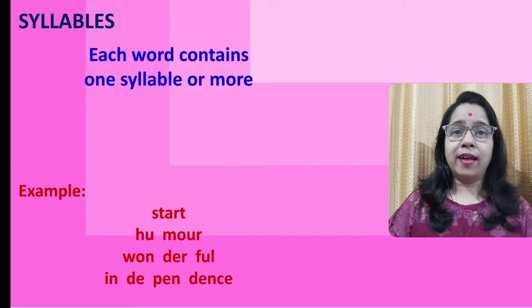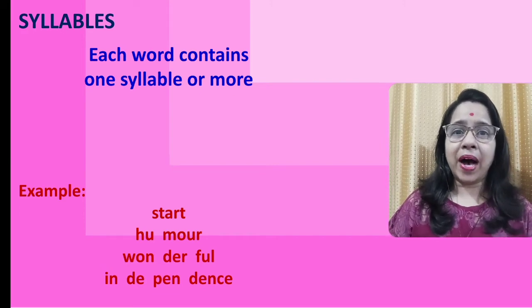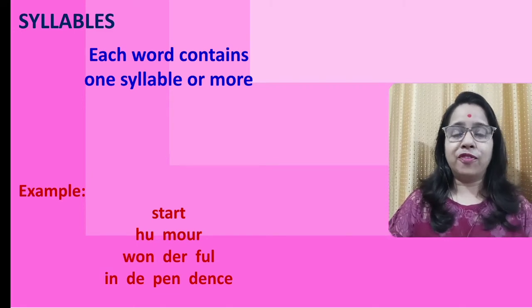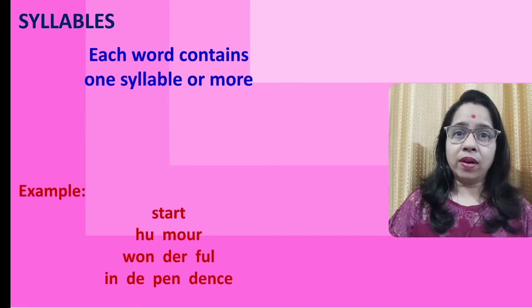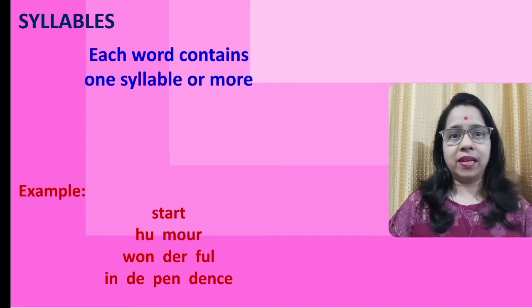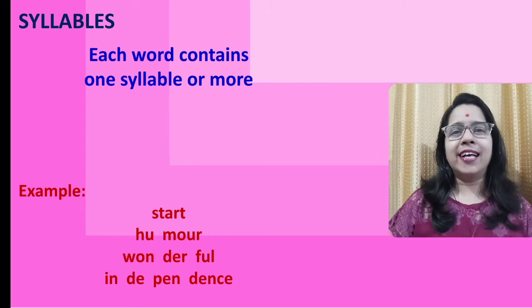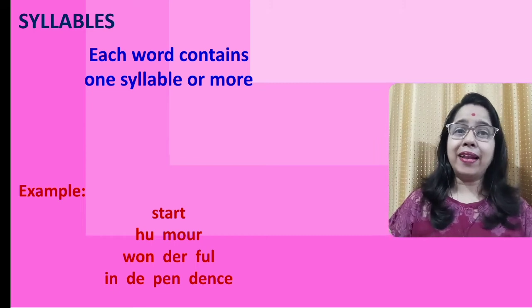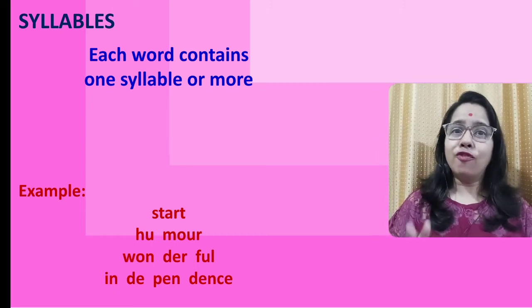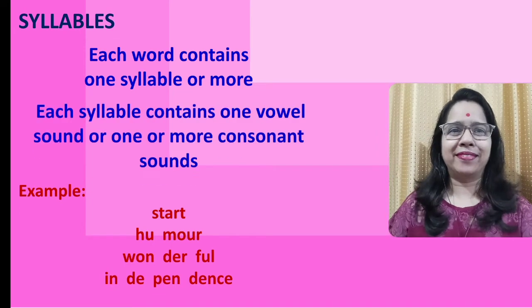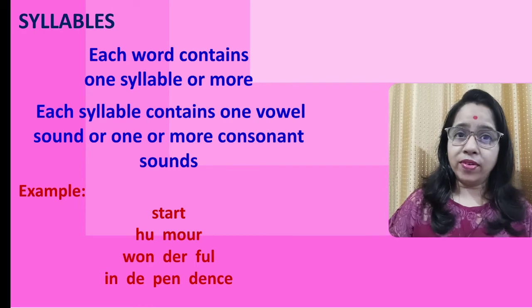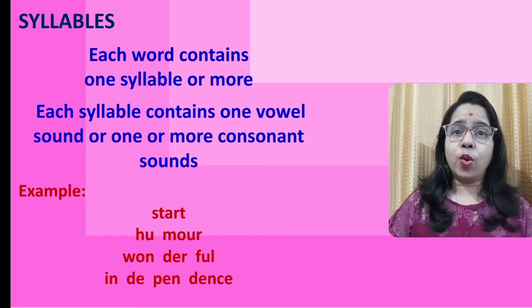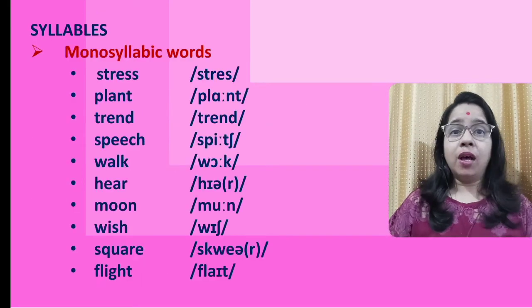Yes. So, a syllable is a part of a word. For example, the word start is having only one syllable. The word humor has two syllables. The word wonderful has three syllables and the word independence has four syllables. Thus to say, each syllable contains one vowel sound and one or more consonant sounds.